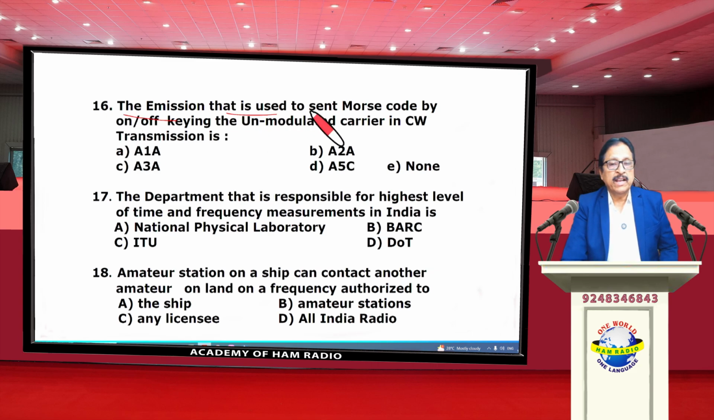The emission that is used to send Morse code by on-off keying the unmodulated carrier in CW transmission is unmodulated carrier. So Morse code is of 2 types. One is modulated carrier, another one is unmodulated carrier. These both are Morse codes, but this is a modulated carrier, this is unmodulated. So A1A is the correct option. Alpha is the correct option.